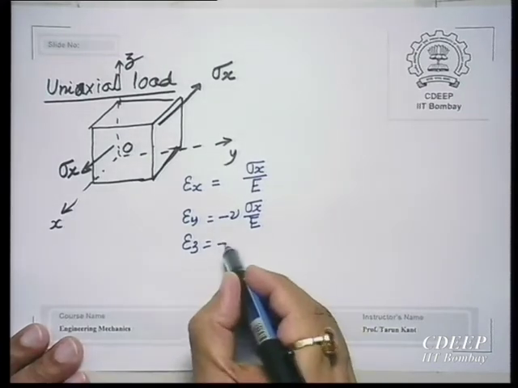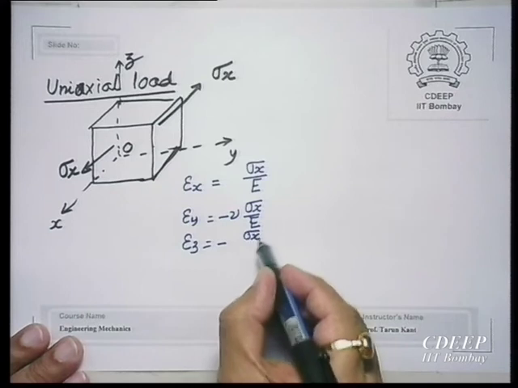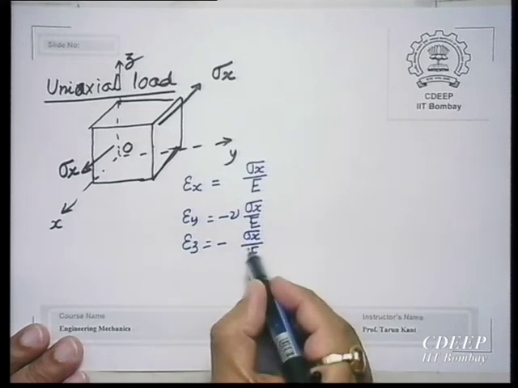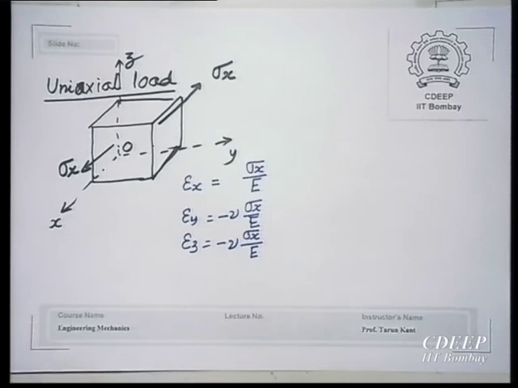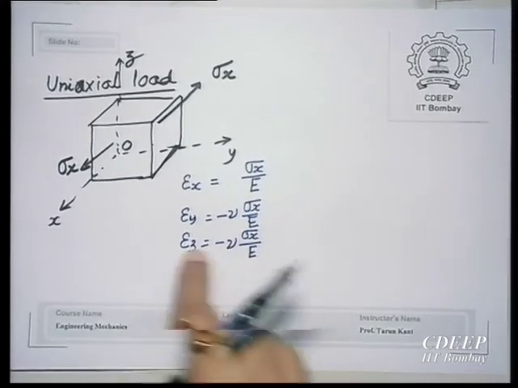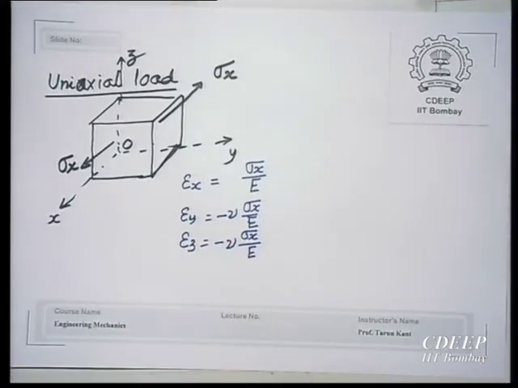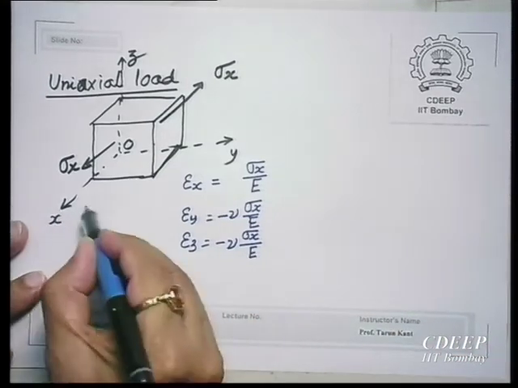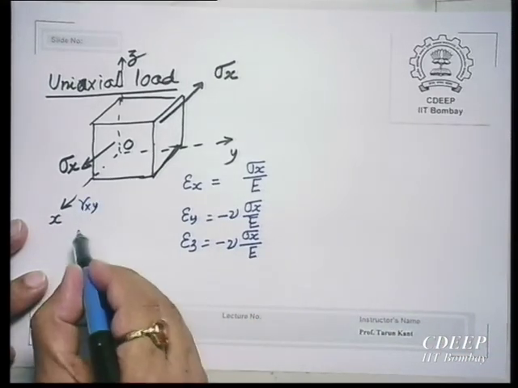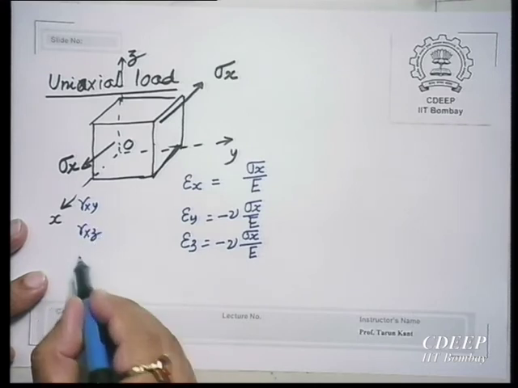Similarly, what will this be? This will be again nu times sigma x by E, with a negative sign. So, if you have a single uniaxial stress acting in x direction, then the strains in the 3 directions are: a positive strain in x direction, negative strain in y direction whose value is this, and negative strain in z direction whose value is this. And what about the shear strains? Gamma xy, gamma xz and gamma yz.